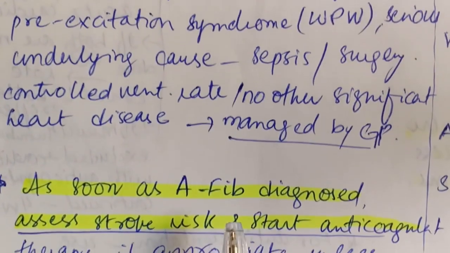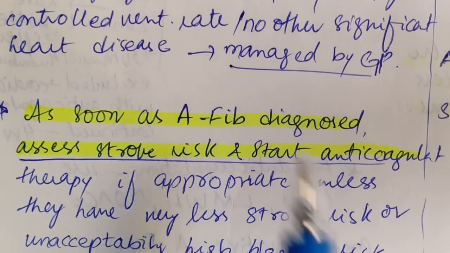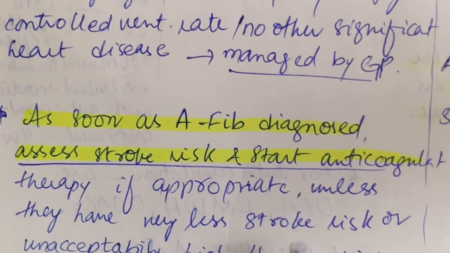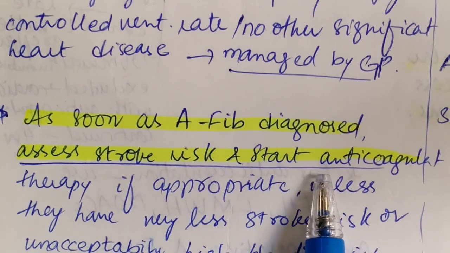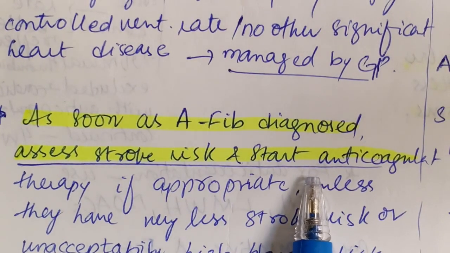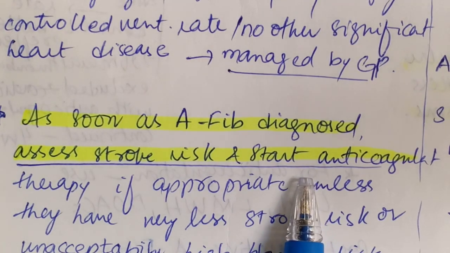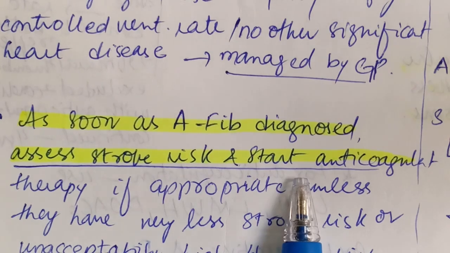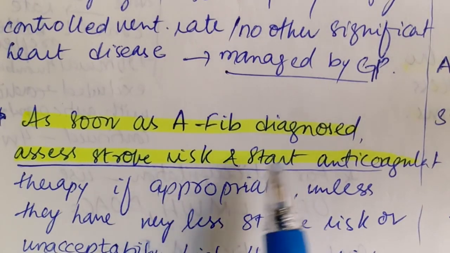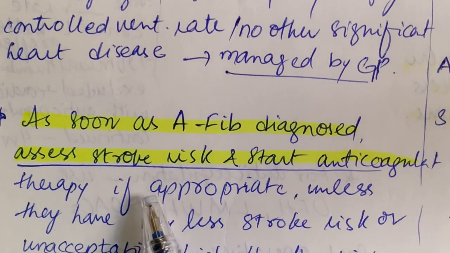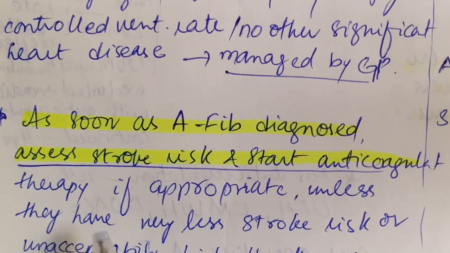A very important approach when dealing with atrial fibrillation is, as soon as atrial fibrillation is diagnosed, we have to assess the stroke risk and start anticoagulation, because atrial fibrillation has a very lethal complication, that is thromboembolism, and a stroke can occur if atrial fibrillation is not treated urgently. So anticoagulation is a very important part of management.